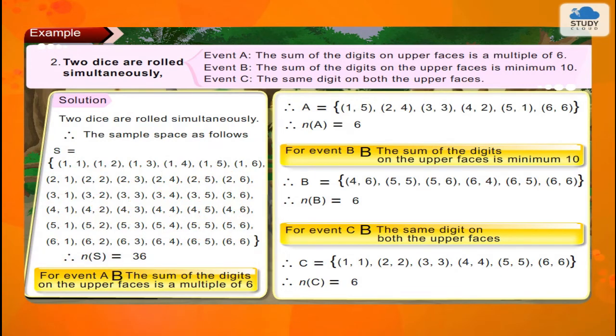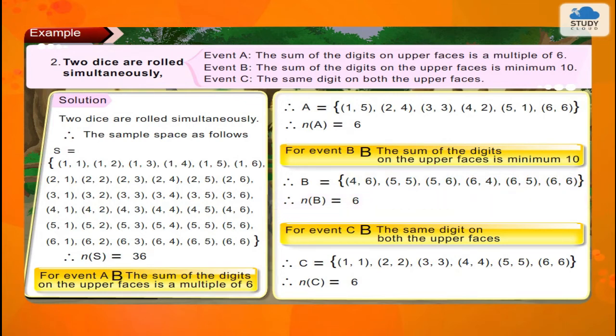For event A, the sum of the digits on the upper faces is a multiple of 6. Therefore, A is equal to {(1,5), (2,4), (3,3), (4,2), (5,1), (6,6)}. Therefore, n of A is equal to 6. For event B, the sum of the digits on the upper faces is minimum 10. Therefore, B is equal to {(4,6), (5,5), (5,6), (6,4), (6,5), (6,6)}. Therefore, n of B is equal to 6.